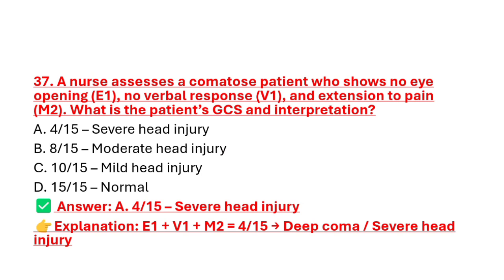Because patient shows no eye opening, the eye score would be 1, and giving no verbal response, the score should be 1, and is showing extension to pain, so the motor score would be recorded as 2. 1 plus 1 plus 2 is equal to 4 out of 15, and that indicates deep coma or severe head injury.